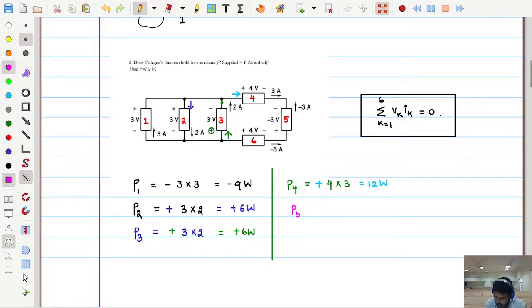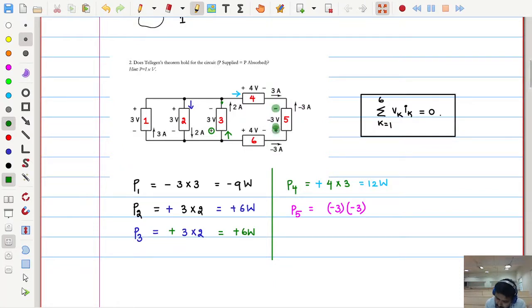Similarly, let me take the fifth element, P5. How much is the voltage? Minus 3. Let me keep this negative inside the bracket. Next, how much is the current? Minus 3. Where is this minus 3 entering with respect to the minus 3 volts polarity?